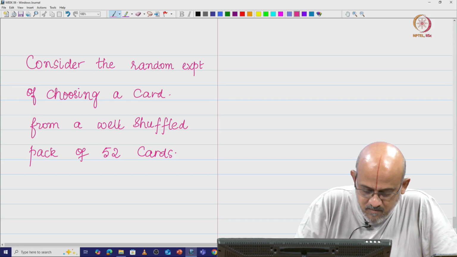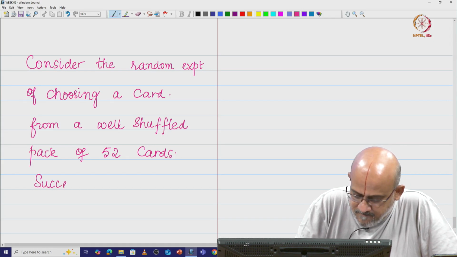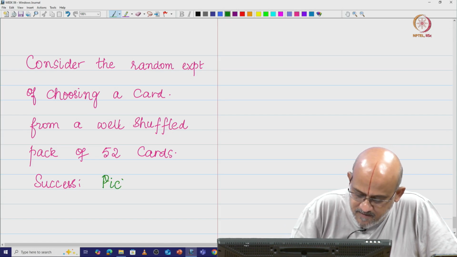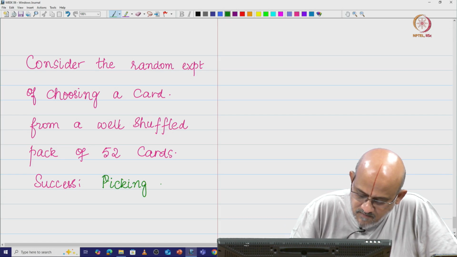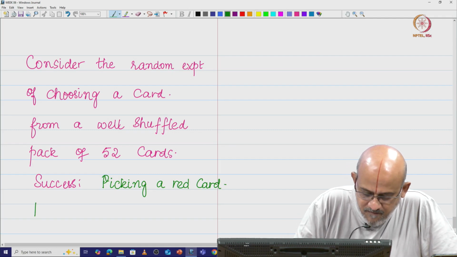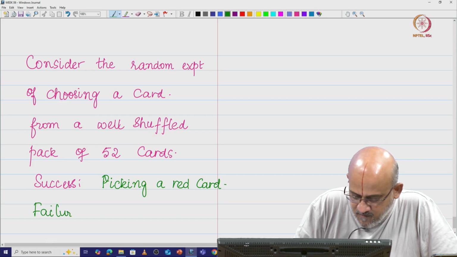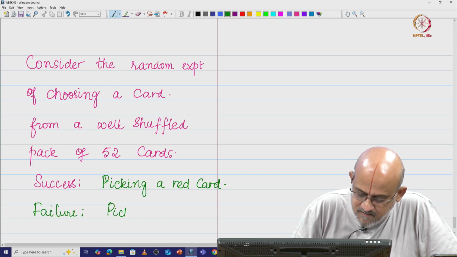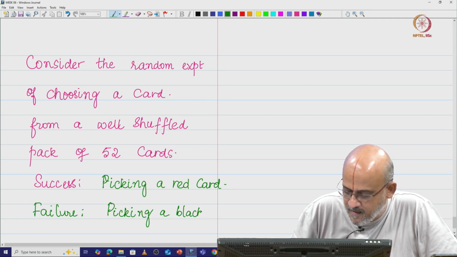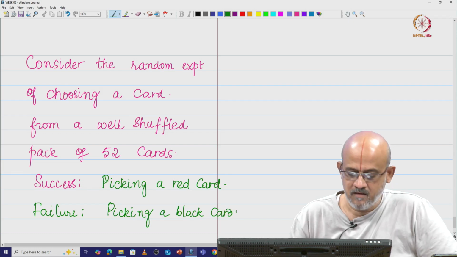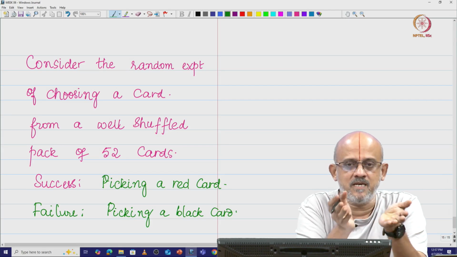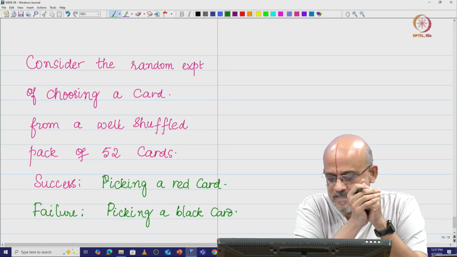So, success corresponds to picking a red card, and failure corresponds to picking a black card. Right. So, I give you a well shuffled pack of 52 cards. We know that in a pack of 52 cards we have 26 red cards and 26 black cards.